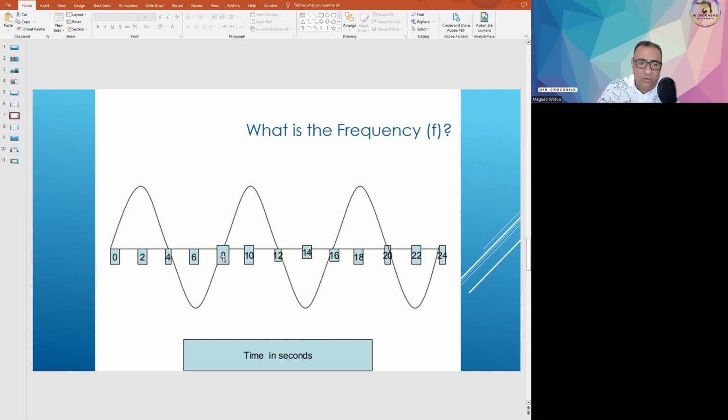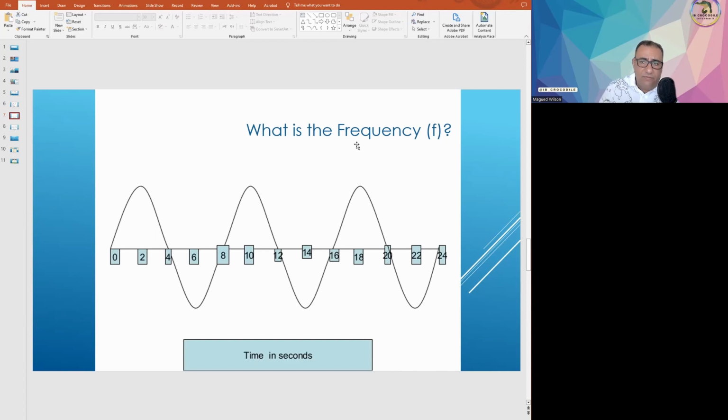So you flip that, and you get the frequency, which is 1/8, because here we have 3/24, basically 3/24 or 1/8, the number of complete cycles per second. So basically, the easiest way is just to get the time period and flip it to get the frequency.